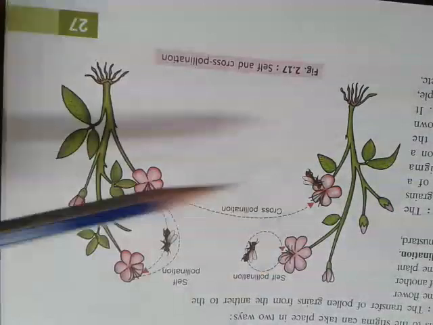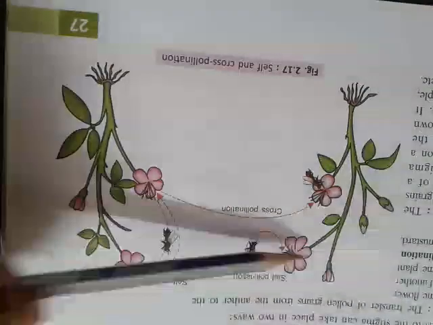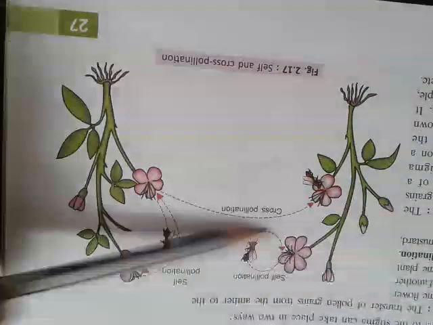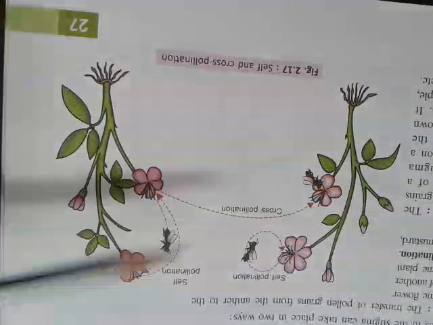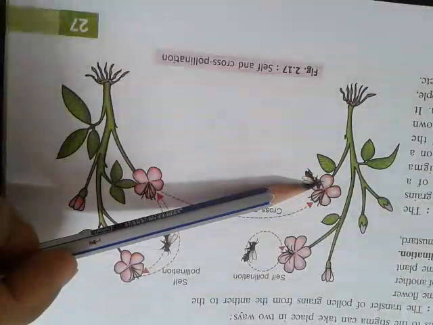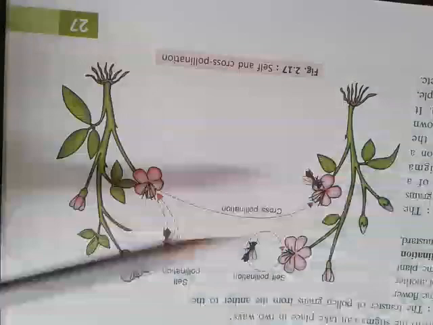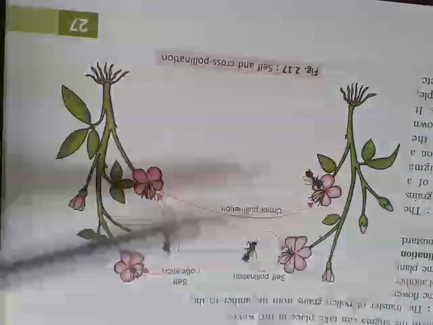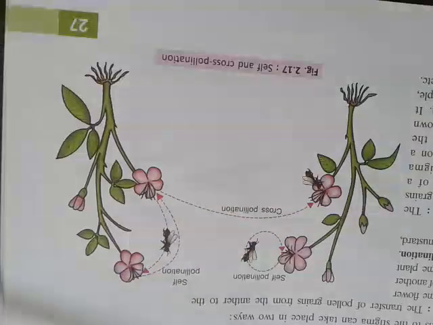See the diagram. There are two different plants, and the flowers are the same type, but the pollen grains are transferred from this flower to this flower. So this type of pollination is cross pollination.